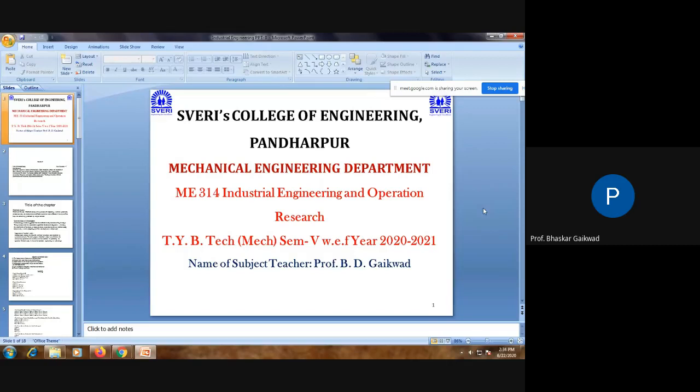Our first chapter's assignment and multiple choice questions are already given. And last time we started the method study chapter. What actually are methods? Methods of doing any job. Last time I gave one method, and once again I will revise it. For example, the forging method. What is the first step in the manufacturing of a forging component? The first step is to cut the raw material as per the requirements.